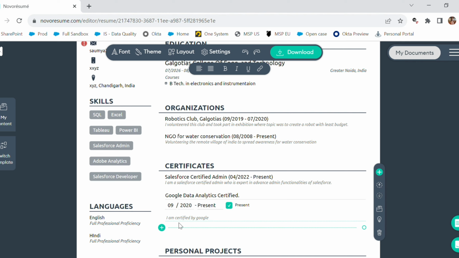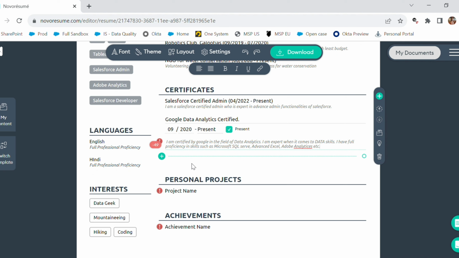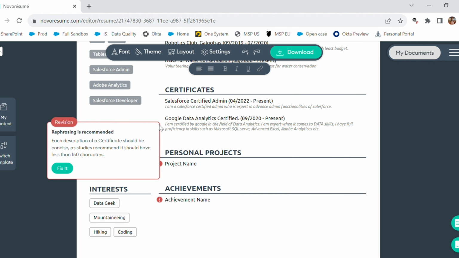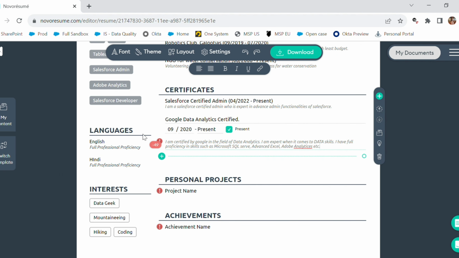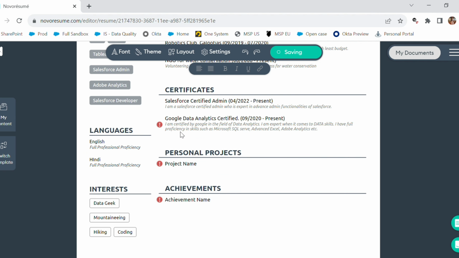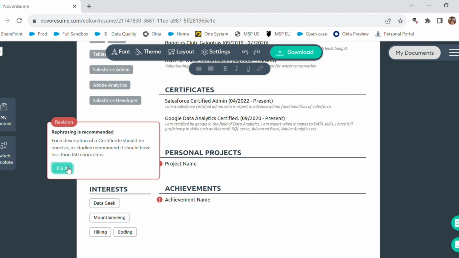Also, don't forget to mention a short description of that certificate. This definitely helps. You can add as many certificates as you want, and just keep in mind that all the certificates need to be related to that specific field which you are applying for the job.